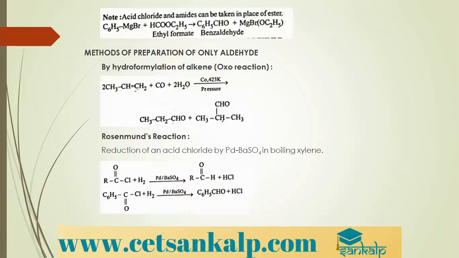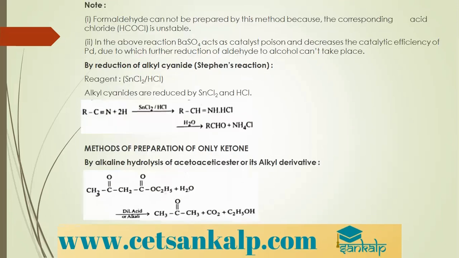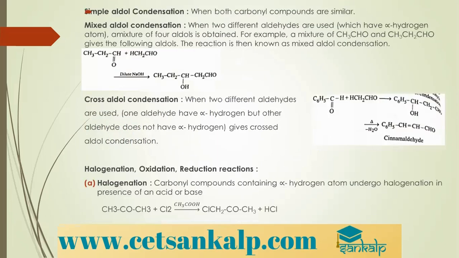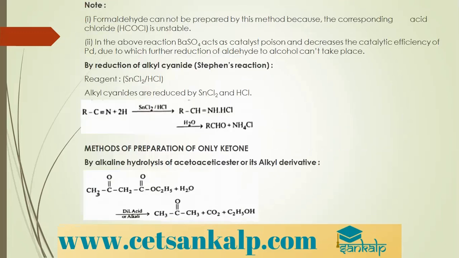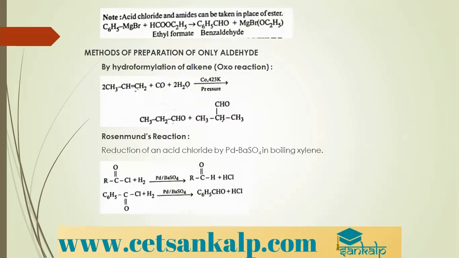Fine. Moving to preparation of aldehydes only. There are certain compounds from which we can only prepare aldehydes. So the first one is the oxo reaction. You can look at the reaction itself. What is this oxo reaction?